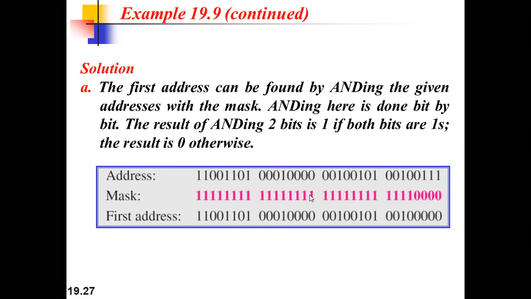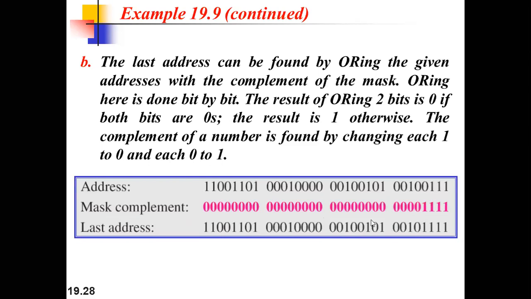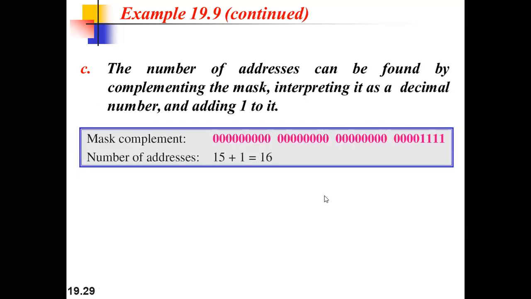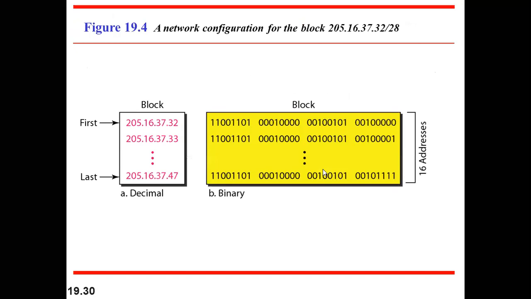Similarly, if we do not want to follow that method, we can follow this method where we have taken the complement of the mask, and then to the value which we have received we just have to add 1. The decimal value of this, you all know, is 15 plus 1, then the block size will automatically appear to you, right? So these are the two methods that you have to perform, and you can see that in this case the internet service provider has gone with the last 4 bits, that is CIDR value slash 28.